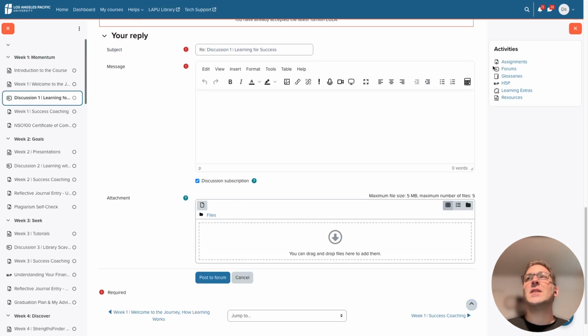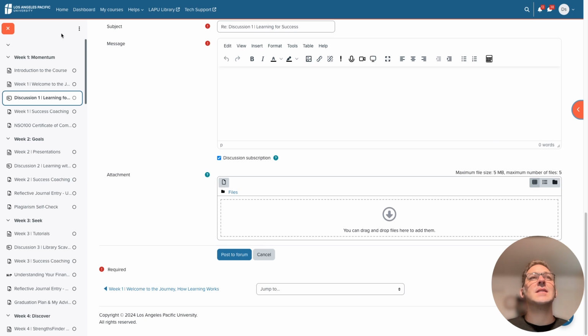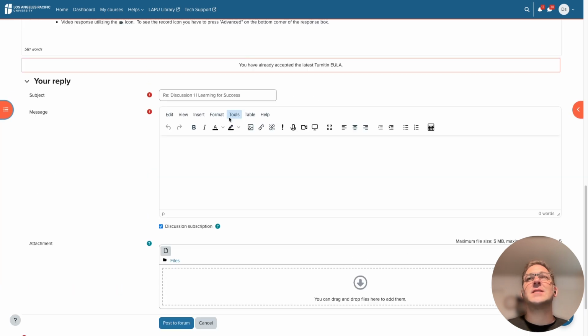Let me close up some of these here. You'll see a much cleaner and simpler layout. It only includes one line of buttons. You have access to all the same things that we had in the previous tool, including bold, italic. You can change the font color and you can change the font background color. You can add images and links, and you can record audio messages or video messages, or even do simple screen recordings in here.